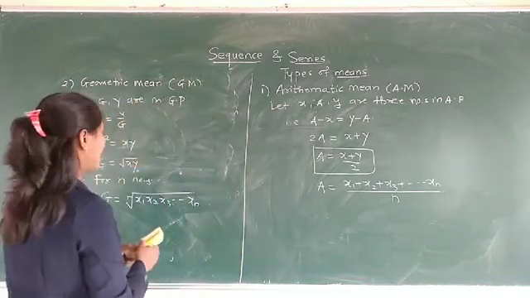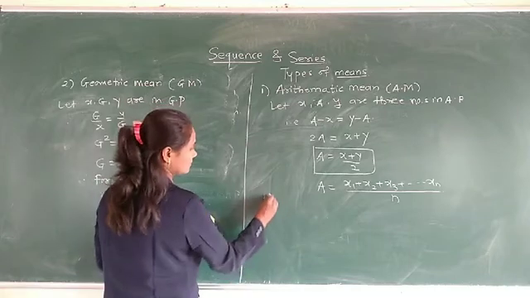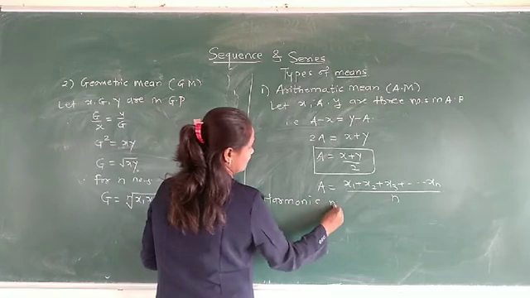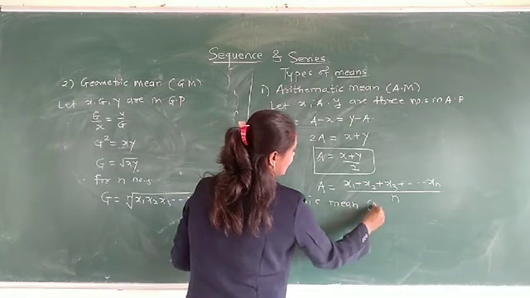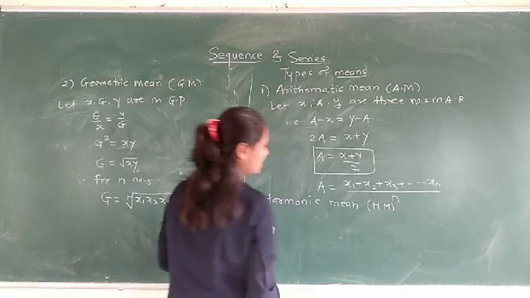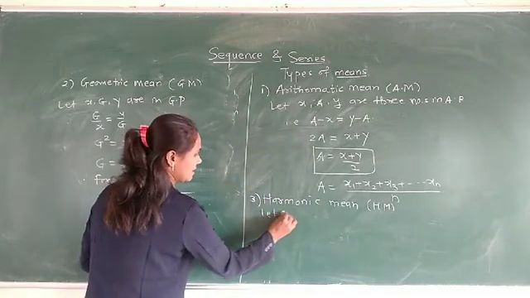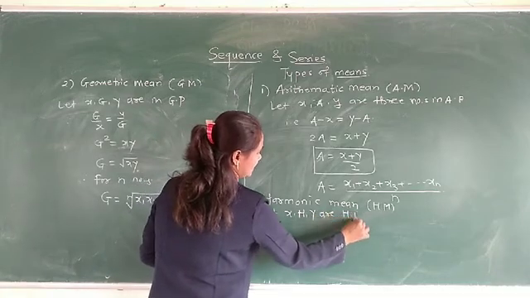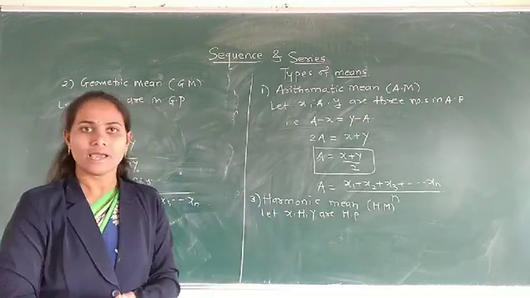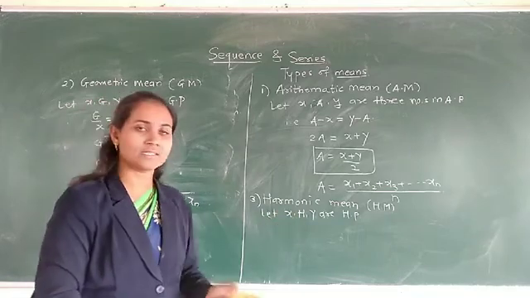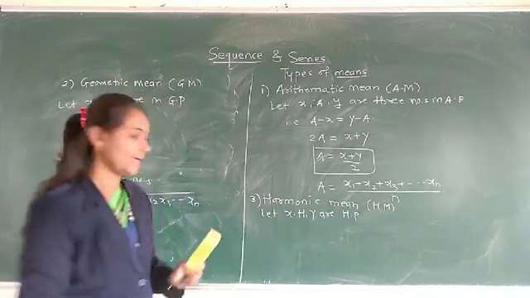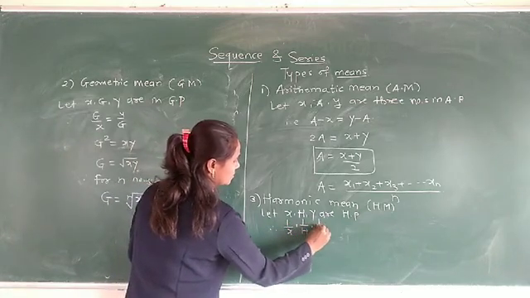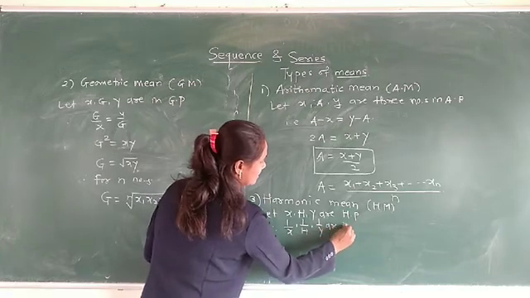Now we define harmonic mean, third, which is denoted by HM. Let us consider x, h, y are in HP. If x, h, y are in HP, and we know that if a sequence is in HP, then the reciprocals are in AP. Therefore, 1 upon x, 1 upon h, 1 upon y are in AP.